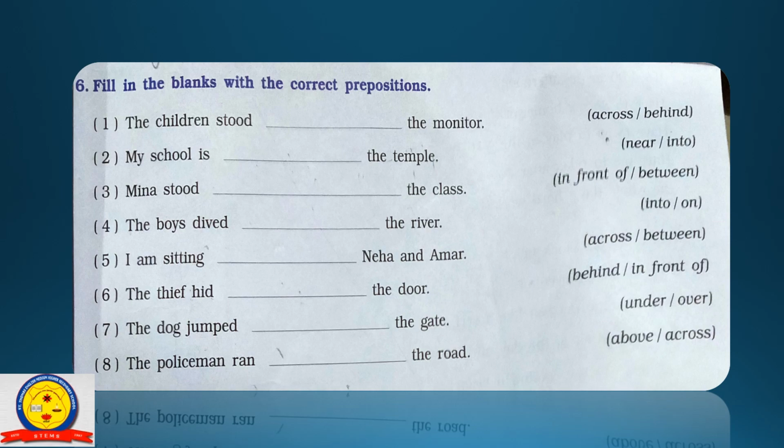The policeman ran across the road. Across tells us a movement towards another side of a flat surface. We can say go across the road. So here we will use across. The policeman ran across the road. So that is the exercise on prepositions of place.